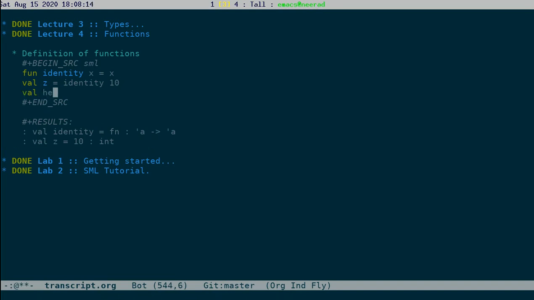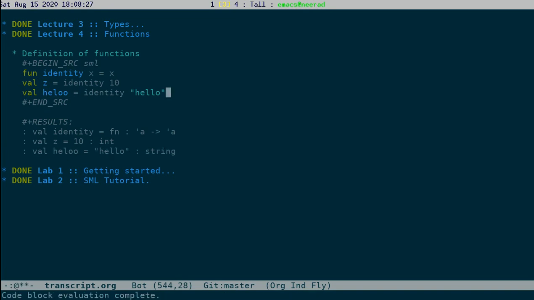Let's call hello. Let's run this as well. You see, hello is just the string hello itself. So what is interesting about this identity function is that it doesn't seem to be checking its type, right?